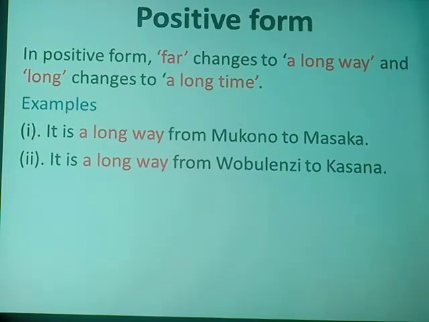Far must be used only in negative sentences. Long must be used only in time, far is attached to distance. So when you're asked to use a long way, you must also base on the principle saying a long way is used only in a positive sentence. So if you're given a sentence in negative and you're asked to write using a long way, you just change the meaning from negative to positive. That's why for this case, our answer stands as, it is a long way from Wobulenzi to Kasana. I hope you've got that.